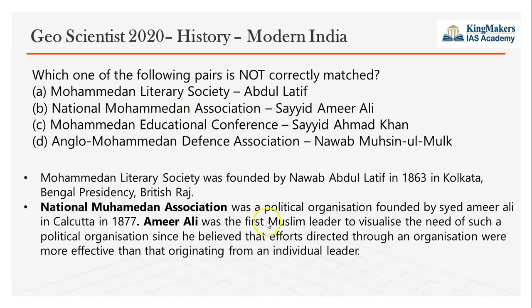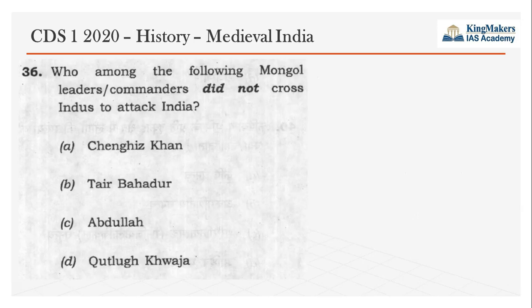The National Mohammedan Association was a political organization founded by Syed Amir Ali in Calcutta. Amir Ali was the first Muslim leader to visualize the need that a Muslim organization should be formed to bargain with the British. So that is the aim of the National Mohammedan Association.